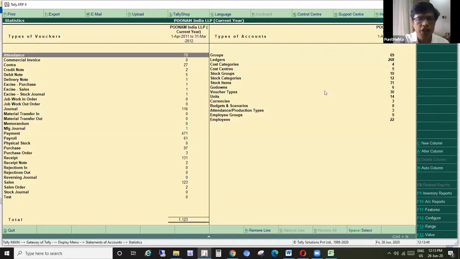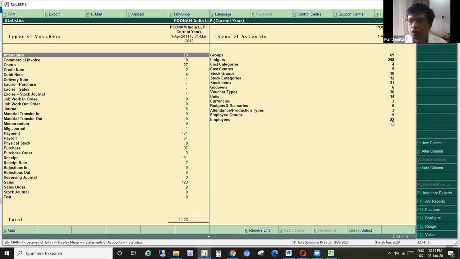You can also see the number of vouchers which are there, and in each voucher type, how many transactions are there. We will come to this screen again once we move along a little bit more. This is a very important screen that you should understand, as it gives a holistic view. How many transactions are there? 1,123.